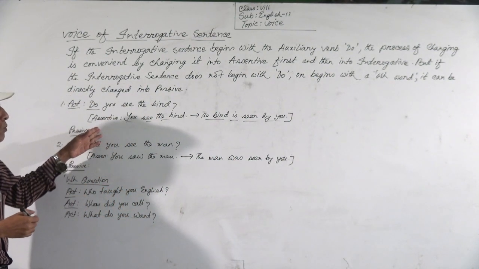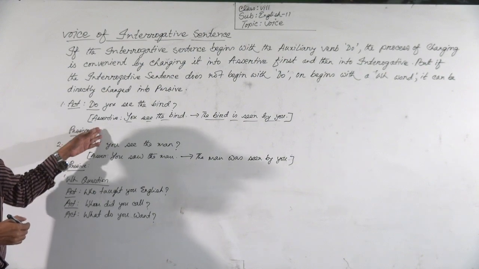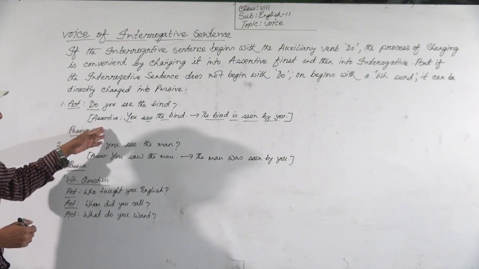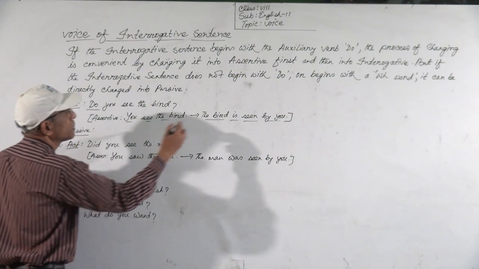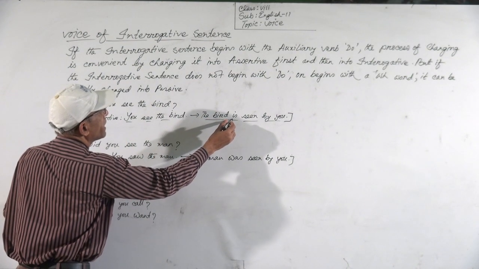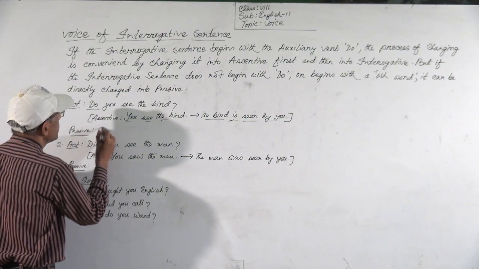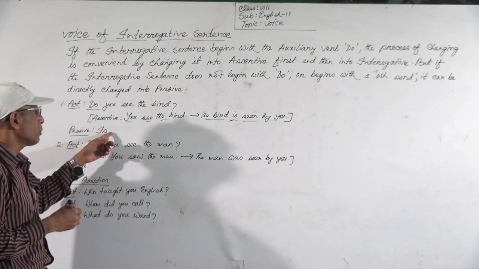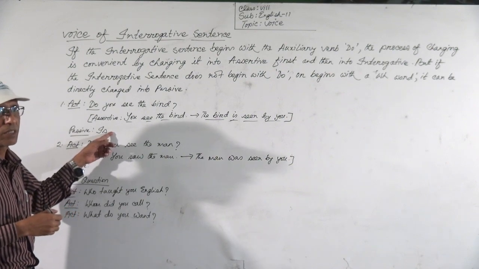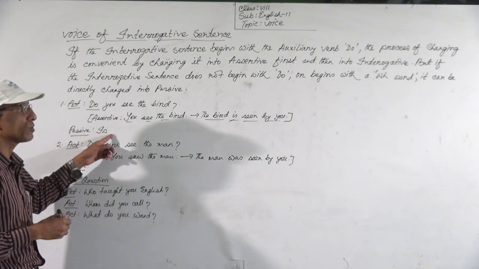So now we have to make it interrogative. If we make it interrogative, at first you have to write is. You know in the interrogative the auxiliary verb comes first.